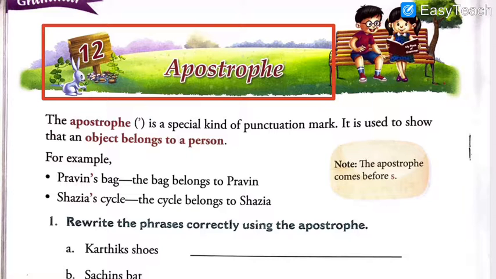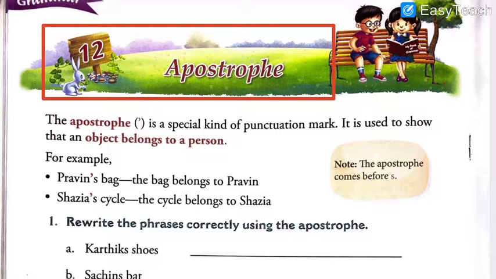Now you need to understand, where can we use apostrophe? The apostrophe is a special kind of punctuation mark. You know, there are lots of punctuation marks, starting from capitalization, full stop, comma, double inverted comma, quotation marks, apostrophe, and many more.